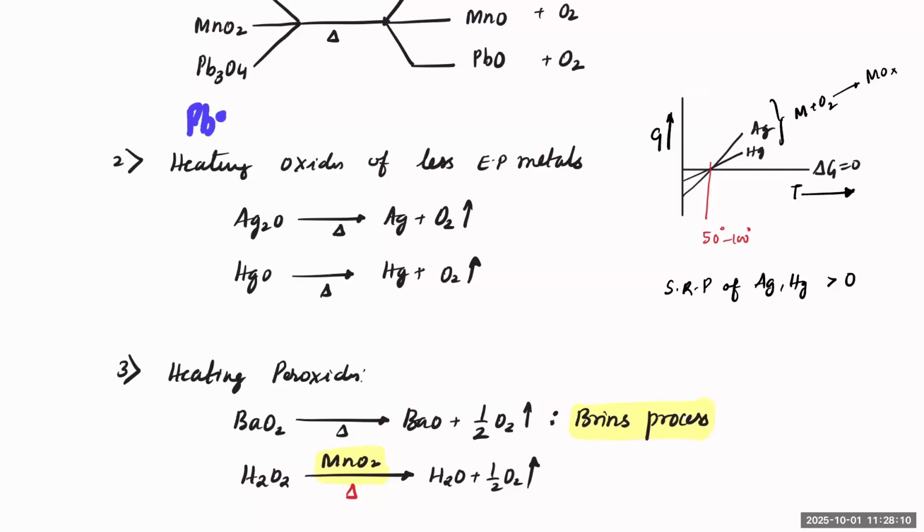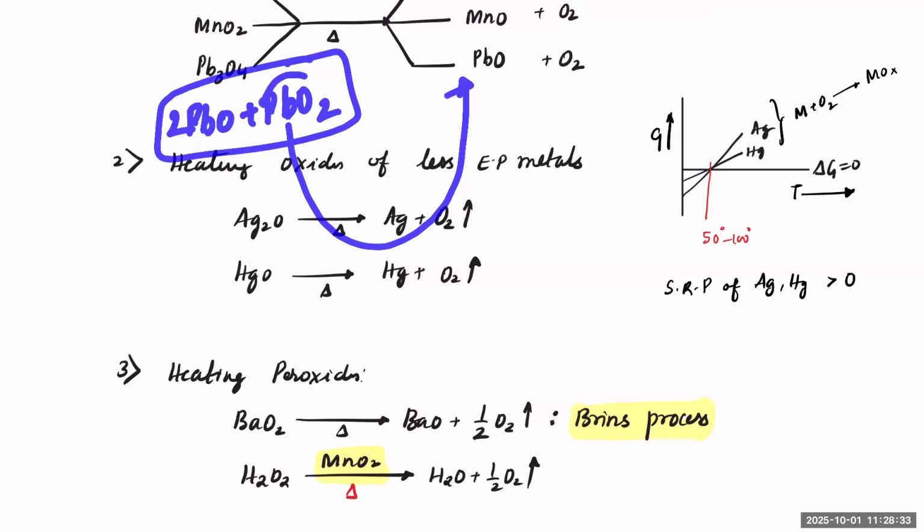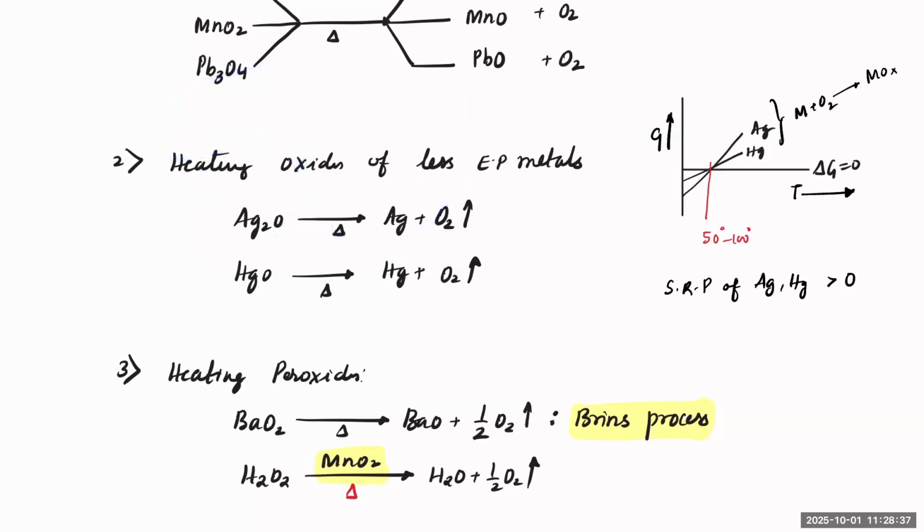It is a mixed oxide, 2 moles of PbO plus PbO2. When you heat this mixture, the PbO2 part will also convert into PbO.